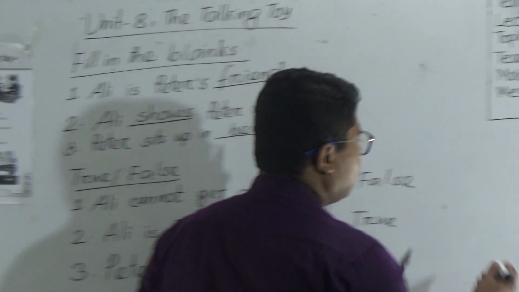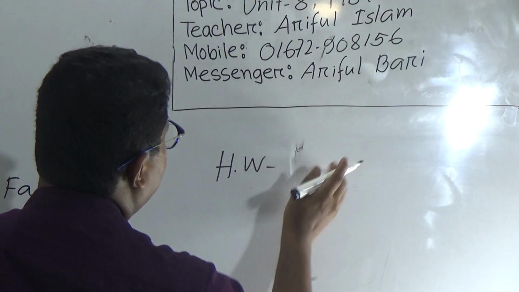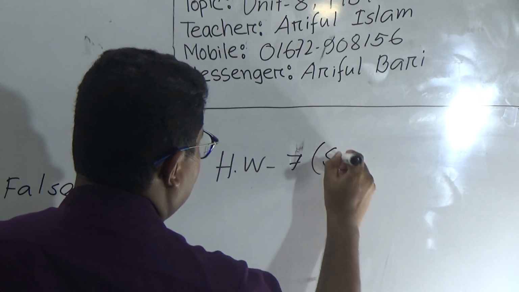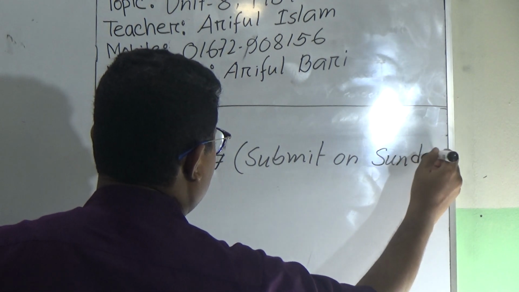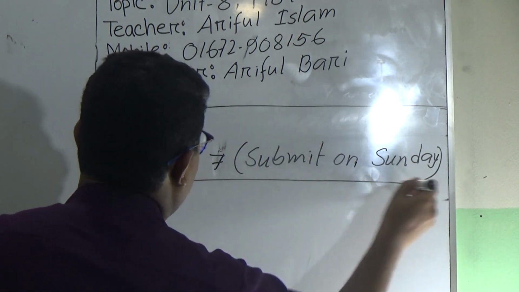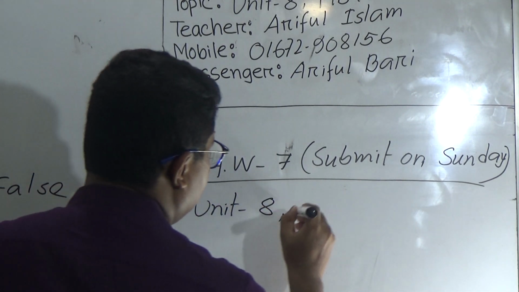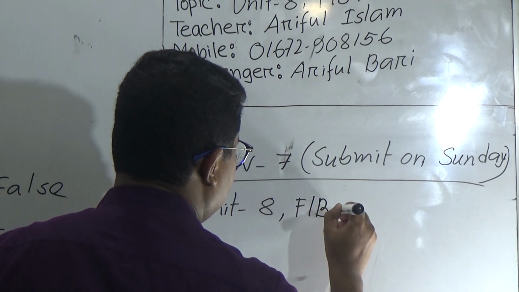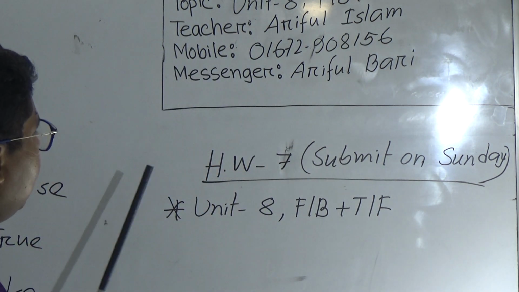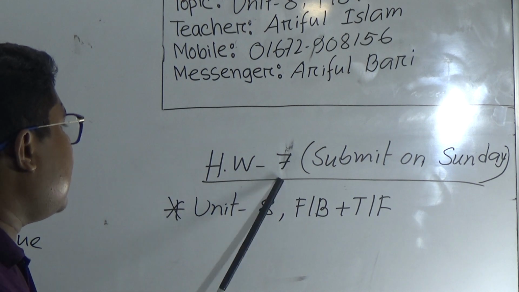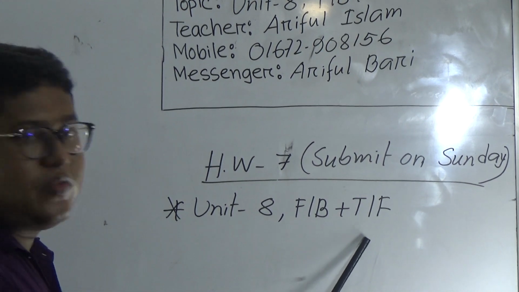Let's do the SW here. So your SW will be 7. Submit on Sunday. And your SW will be what? Unit 8, Fill in the blanks plus true false. Okay. So look, your lecture is 8 and SW will be 7. Submit on Sunday. Unit 8, Fill in the blanks and true false. Okay.